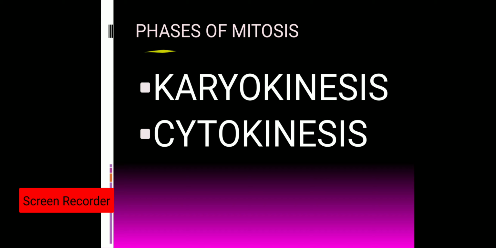Then there are two phases of mitosis. One phase is karyokinesis, another phase is cytokinesis. The term kinesis means division. So if there is division of the nucleus, it is known as karyokinesis, and when there is division of the cytoplasm, it is known as cytokinesis.